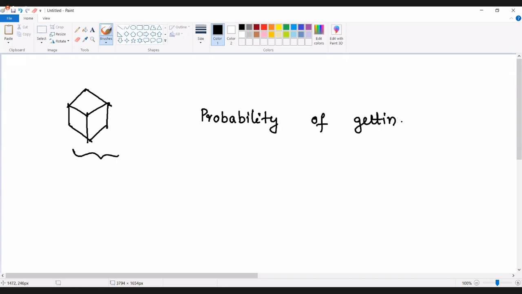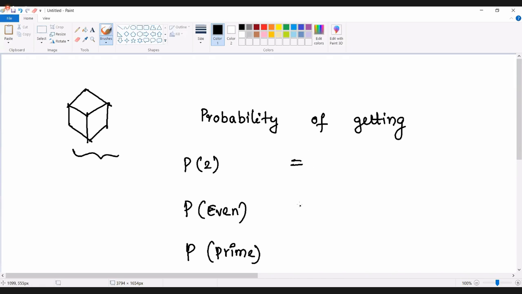What is the probability of getting a number 2 on the face of a die? Or what is the probability of getting an even number on the face of a die? Or what is the probability of getting a prime number on the face of a die? So something like this, if you have any question, how to deal with that?